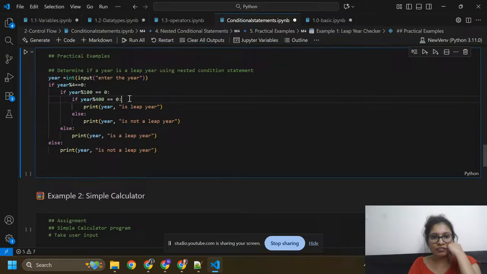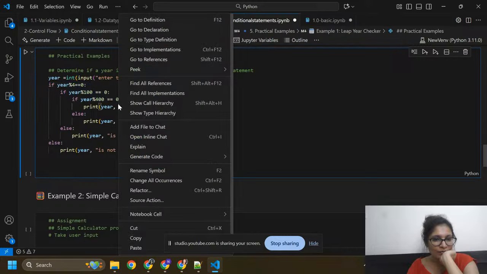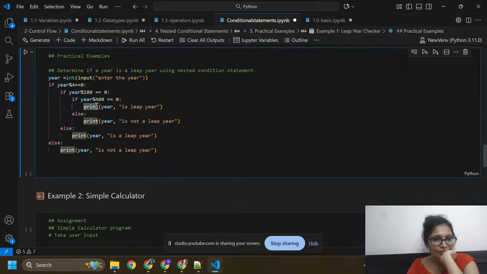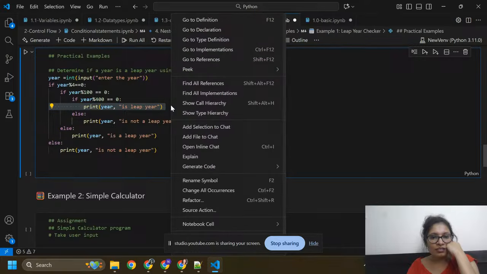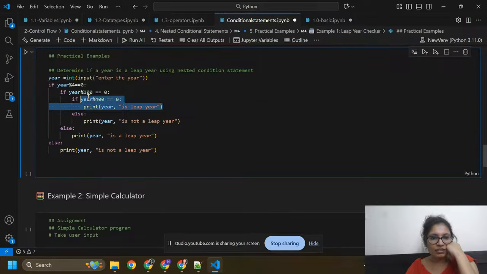Again, after this I need to check this condition. If these three conditions are true, then it will print this is a leap year. If these conditions are not true, then it will print this is not a leap year.